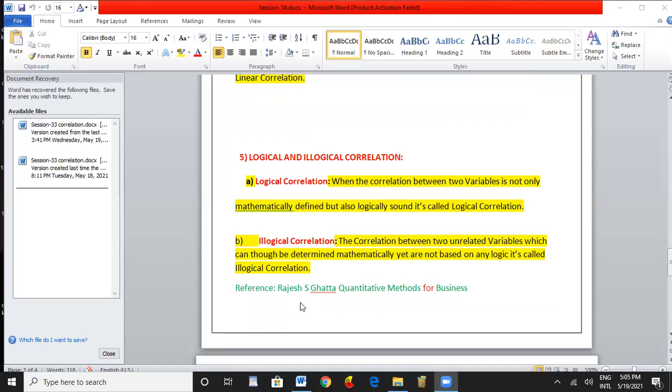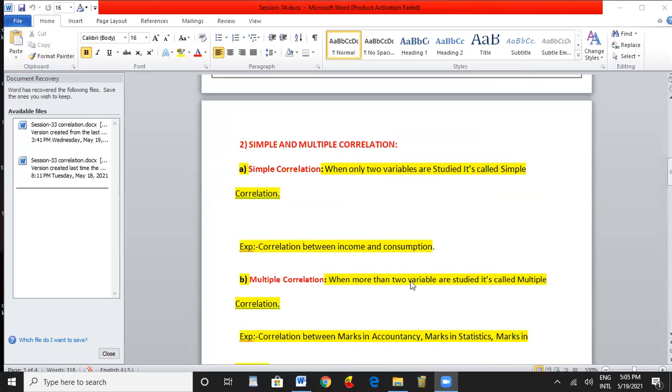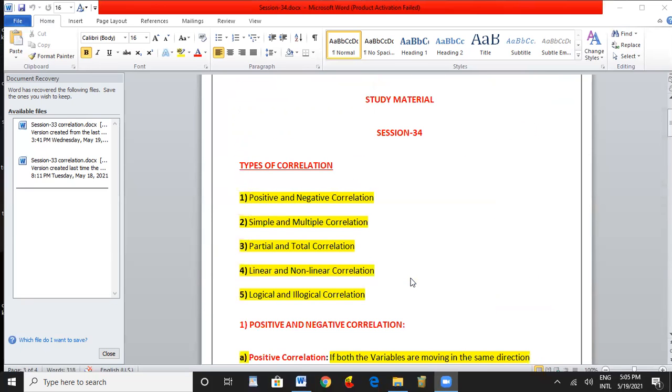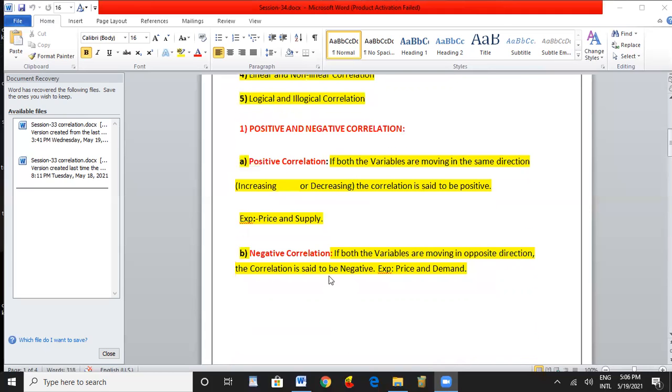Reference: Rajesh S. Gupta, Quantitative Methods for Business. I think you followed what the types of correlation are. The first one is positive and negative correlation. In the positive correlation, variables move in the same direction: if one is increasing, the other one is also increasing; if one is decreasing, the other is also decreasing. If the price increases, supply automatically also increases. So this is called positive correlation.